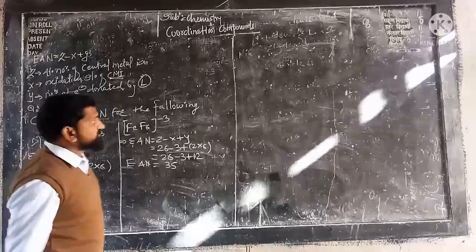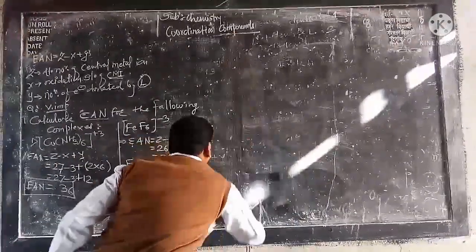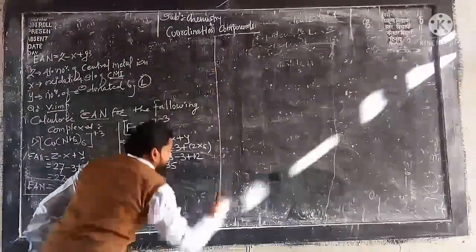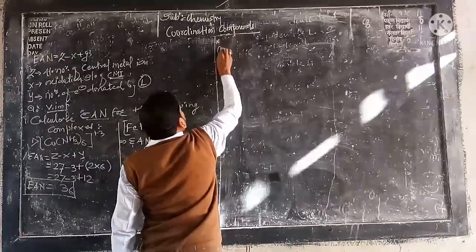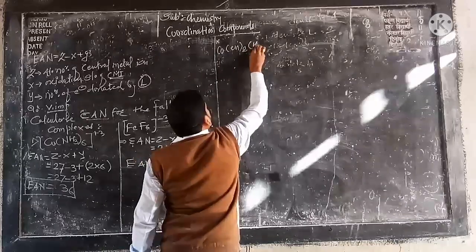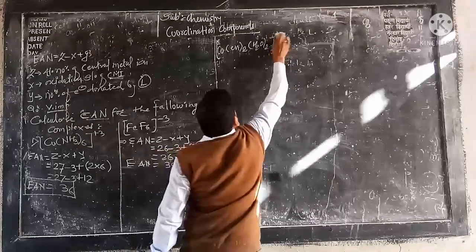Now let us discuss the next case here. See here carefully. I am writing a new complex, [Co(en)2(H2O)2]. See carefully what I am saying.